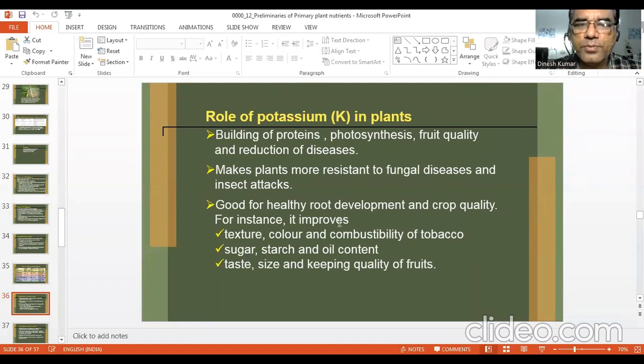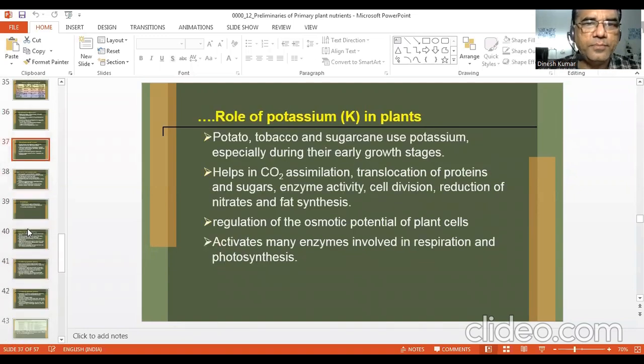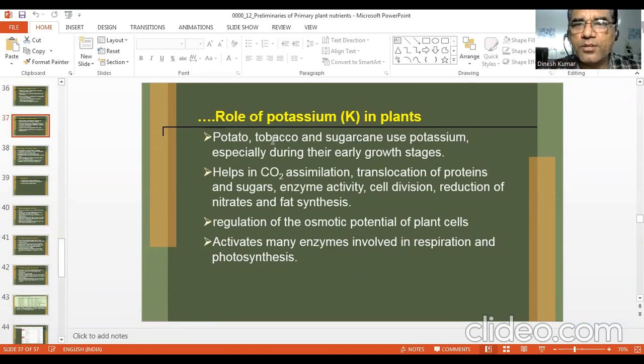For instance, it improves texture, color, and combustibility of tobacco. So it improves the quality in tobacco. Sugar, starch, and oil content is increased, and it is involved in translocation of sugars. Taste, size, and keeping quality of fruits improved. Then you can see potato, tobacco, and sugarcane use potassium, especially during their early growth stages. So actually these are starch-rich crops, and they require more potassium.